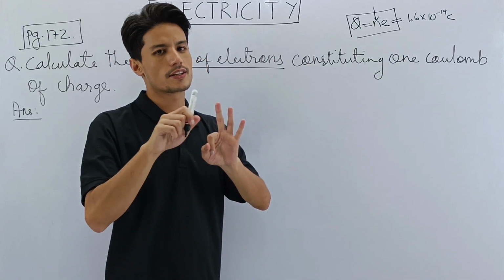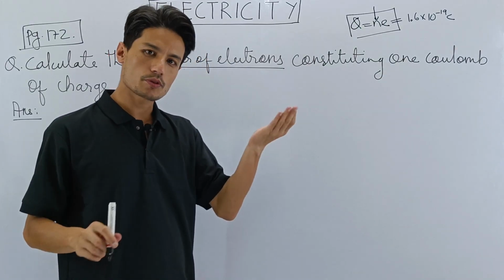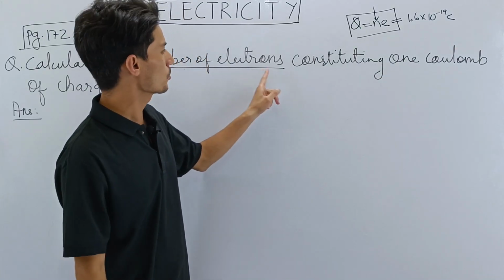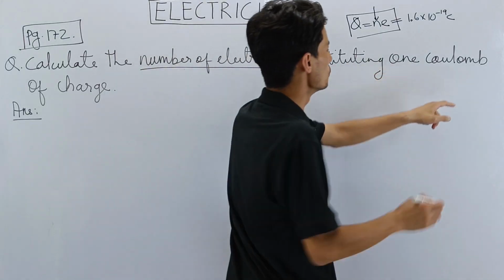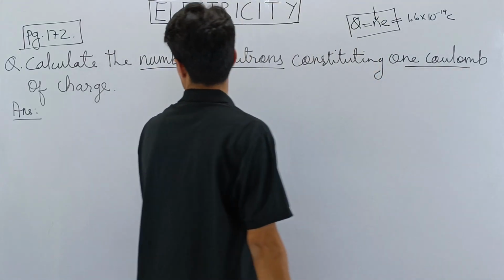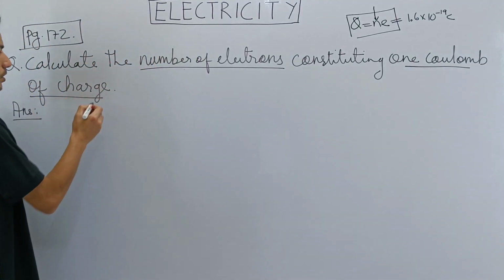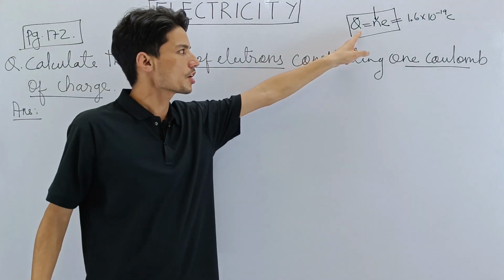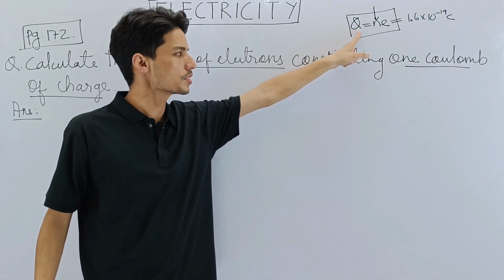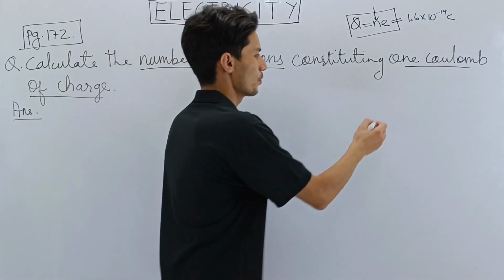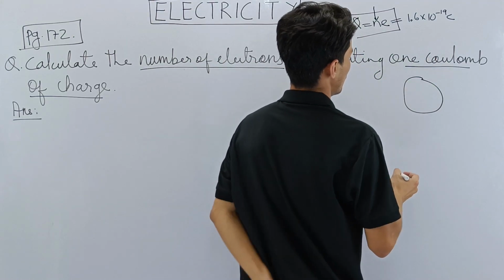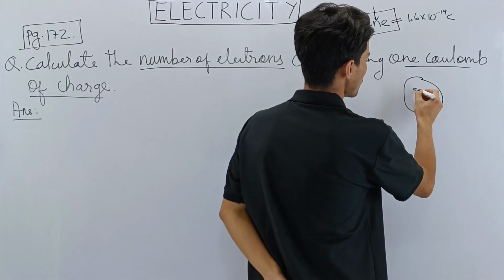Do we have this? Yes. The question will provide this information. Where is it? Constituting 1 coulomb of charge. So the charge is given to you. The question is telling us the net charge on the body is 1 coulomb. So we have a body, and we have to find how many electrons are here.